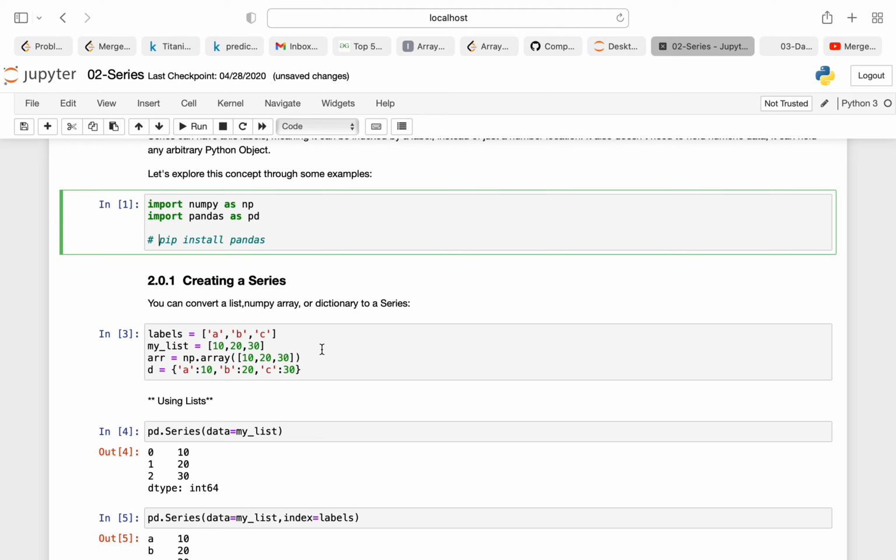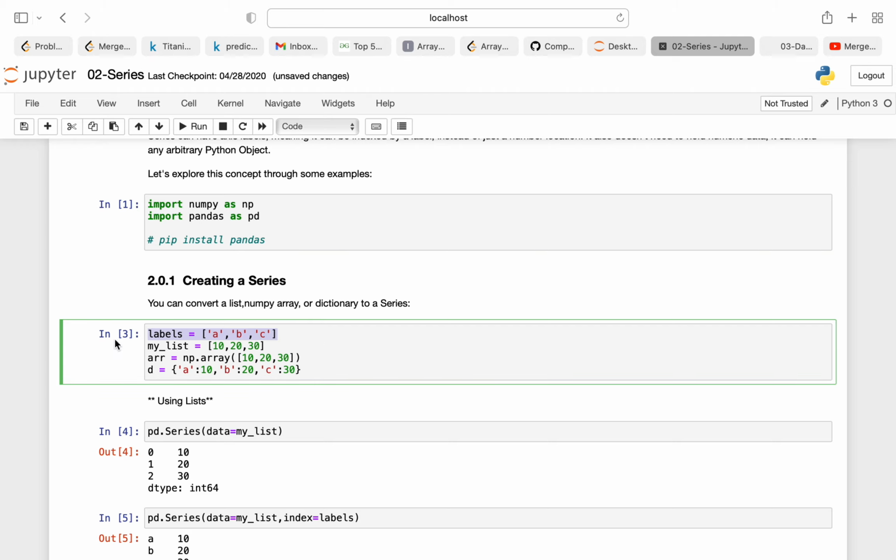After that, creating a series. For creating a series, we need labels and we need a list. As you can see, I'm declaring a label. A label can be anything. It can be a list of strings, or a list of integer data type. And I'm declaring a variable my list which consists of 10, 20 and 30.